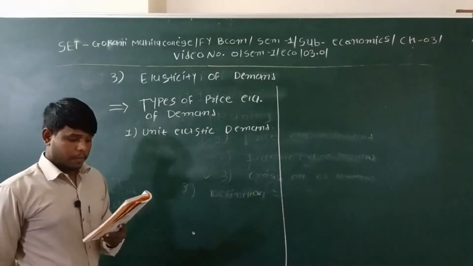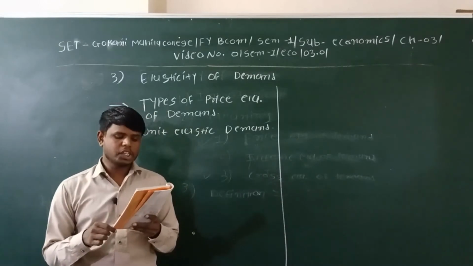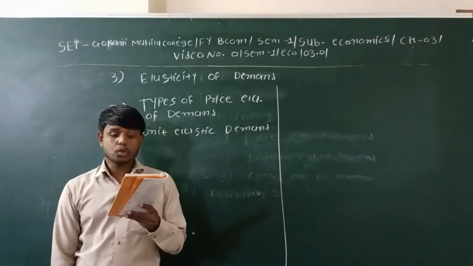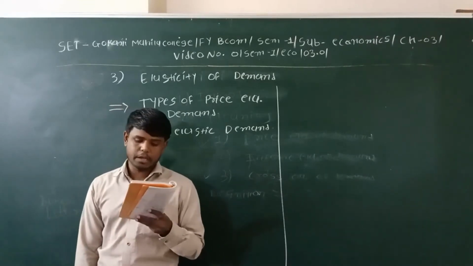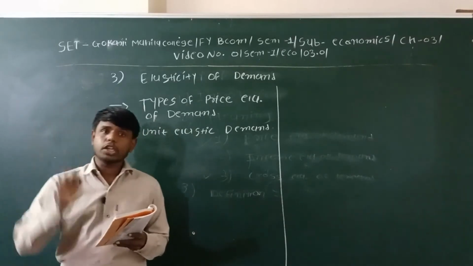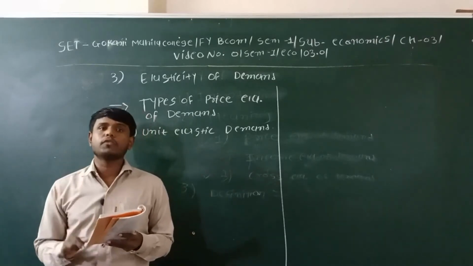So, when percentage change in demand and percentage change in price are equal, it is called unit elastic demand, or elasticity of demand equal to unit. It means if there is any increment in the price, the same increment in demand will occur.